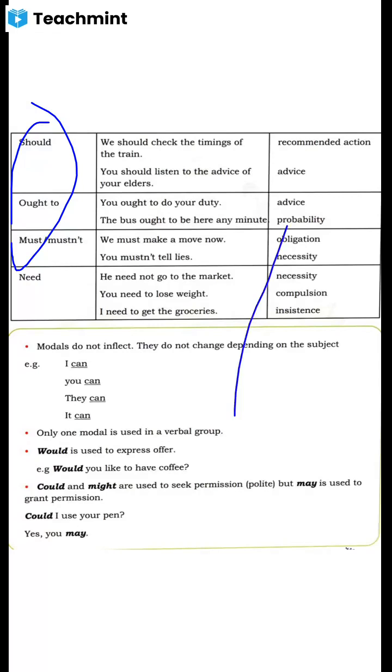Regarding this, dear students, any doubt? Yes, very good. After that, I will send the notes. Everyone, you should write in your grammar notebook. Got it? I will send a PDF.